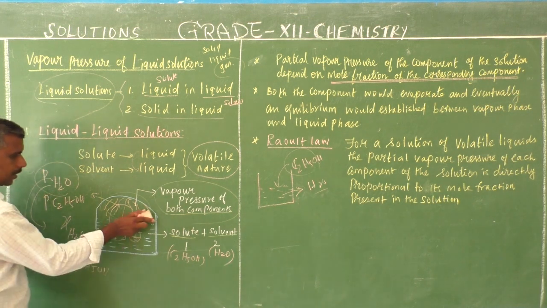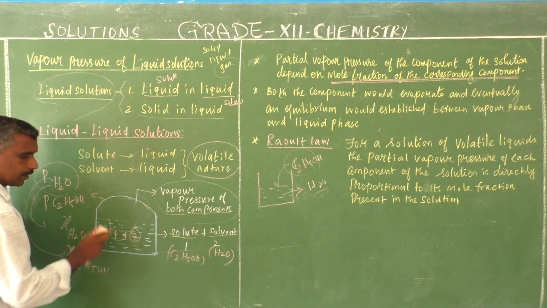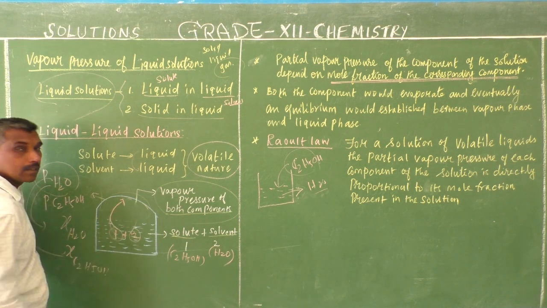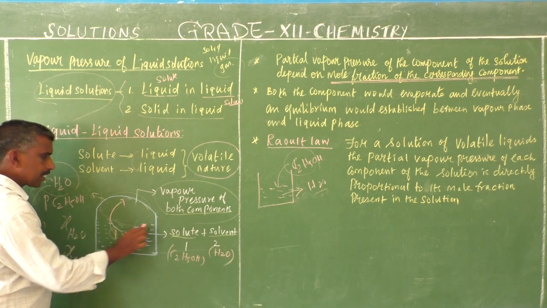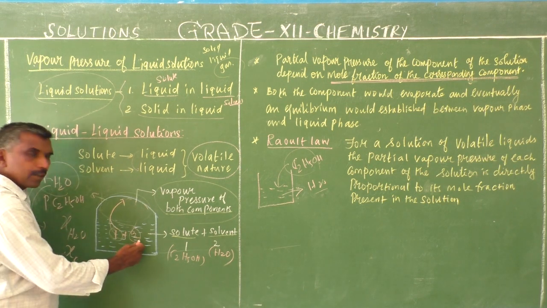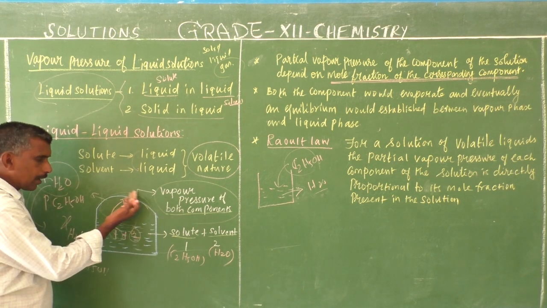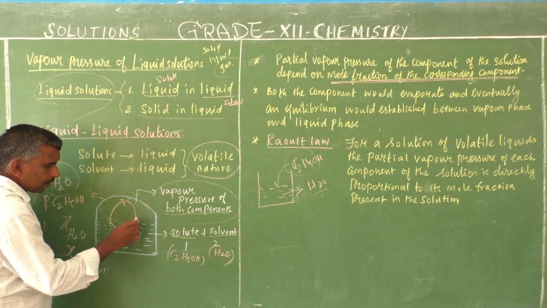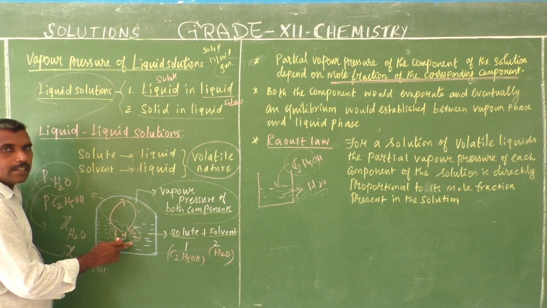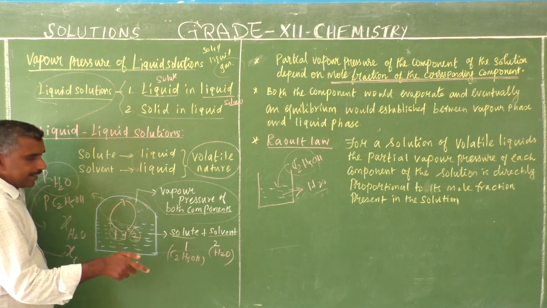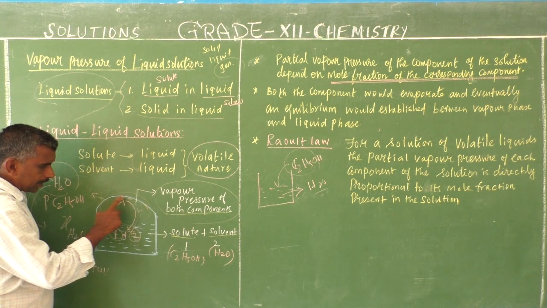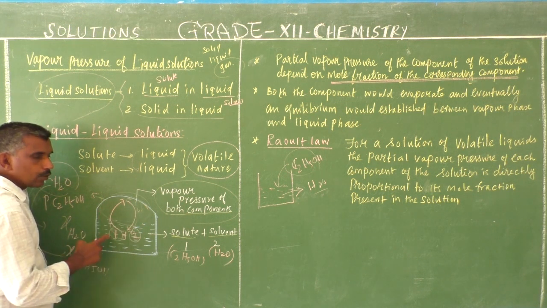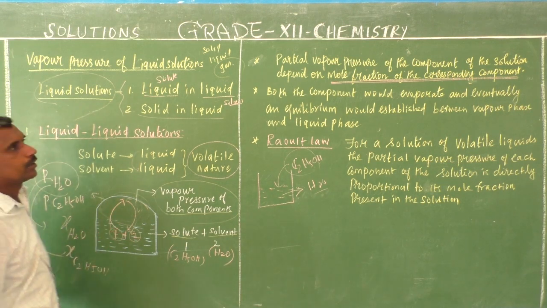First, evaporation of both components takes place. Then maximum pressure is created. The maximum amount of ethanol and water has evaporated, so here the vapor pressure is maximum. Then condensation takes place. This gas phase, the vapor phase, is condensed into the liquid phase. At one particular stage, the vapor pressure of both components in the gas phase and liquid phase is in equilibrium.